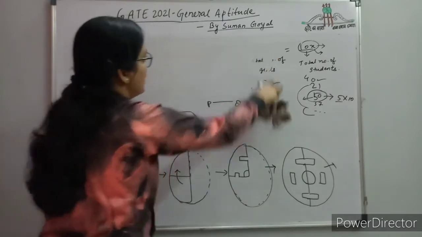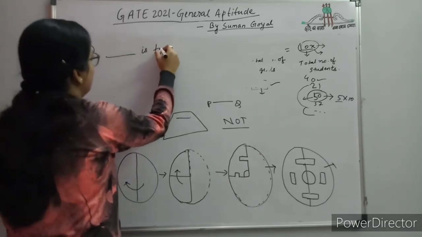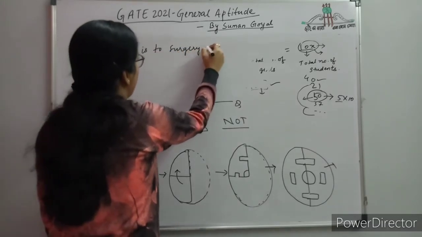Dash is to surgery as writer is to dash, okay. The fourth is dash is to surgery as writer is to dash.